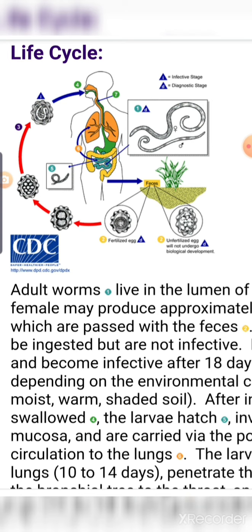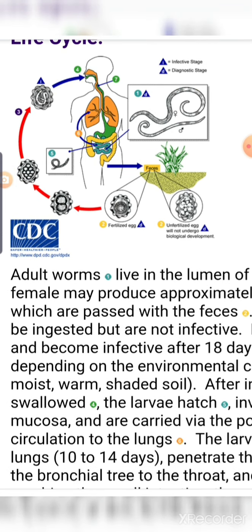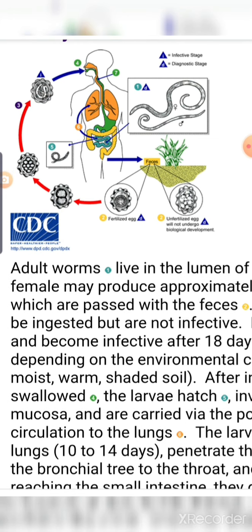They contaminate food, water and raw vegetables. The larvae can penetrate the mucosal lining of the intestinal wall and enter into our circulatory system, the portal system, and are carried to the liver and the heart.